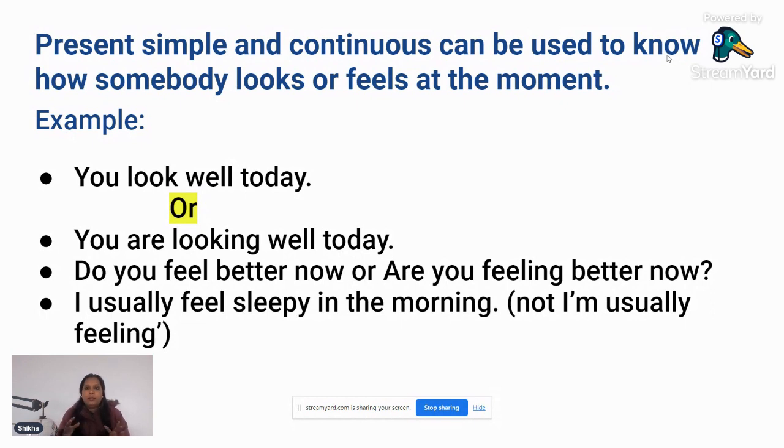We cannot use the continuous form with something which is happening regularly or most of the time, right? In that case you have to use simple present tense because it is happening most of the time. It was happening in the past also, it is happening now also, and it is going to happen in the future also if you are not taking any action. So, I usually feel sleepy in the morning.